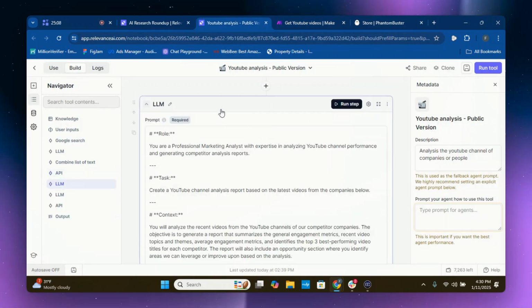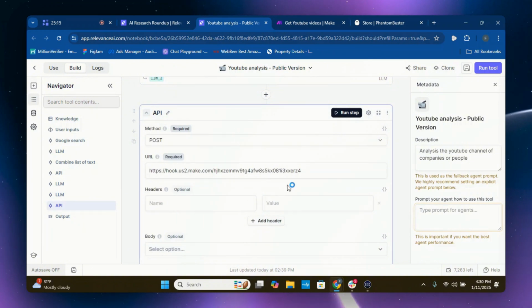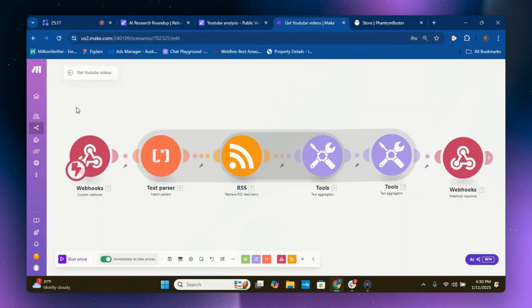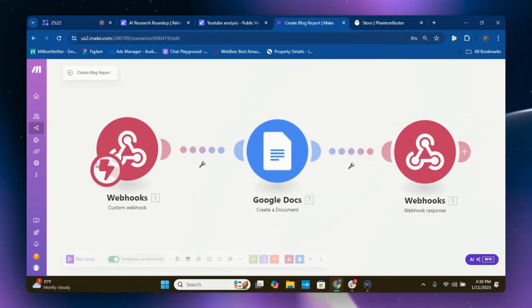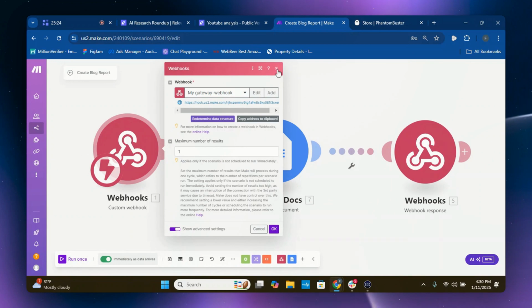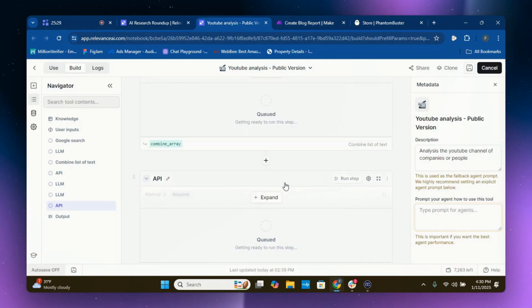So once that's connected, here is the LLM. This is another LLM here and your API here. This is for your Google Docs. In case you forgot, let's go back again. Bang. You go to the same one, and all you need to do is go here, copy address to clipboard, and put that in there. And then let's run the tool to test this one out as well.